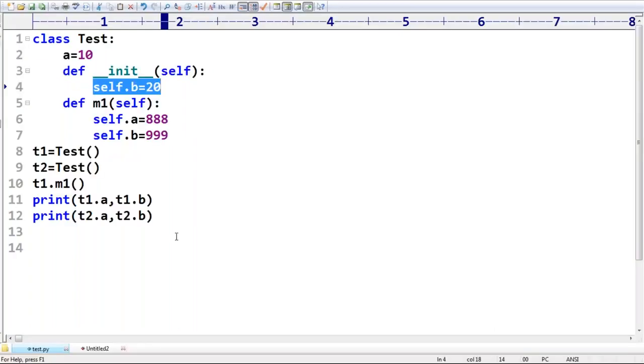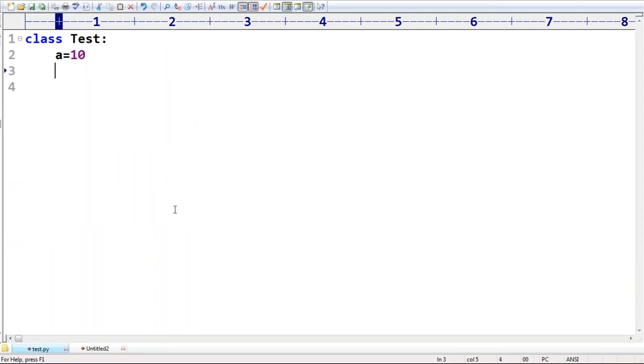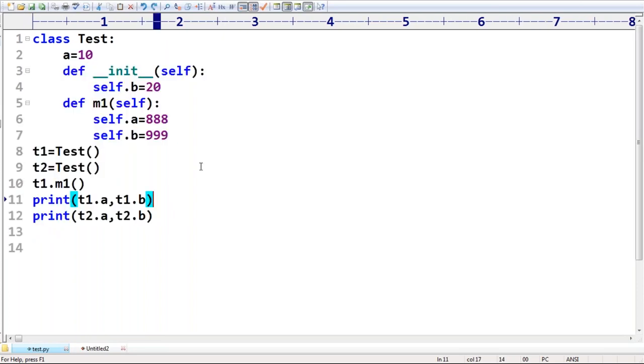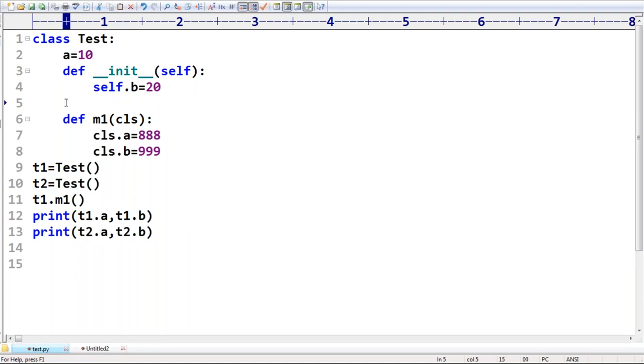Perfect. Okay, now mostly the last scenario. I'm taking the same thing, but everything is the same, except instead of self, I'm taking cls: cls.a, cls.b. But compulsorily you should declare this as a class method, otherwise it is also treated as an instance method only.